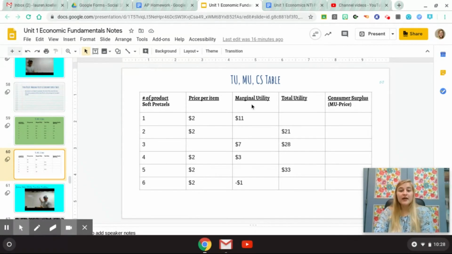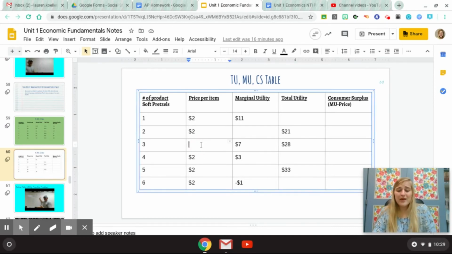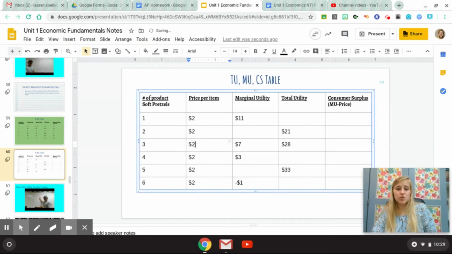So here we are in a mostly blank table. I'm going to use food again because food is my favorite example. So this time we're eating soft pretzels, and I like to imagine that they're the Mickey Mouse shaped pretzels in Disney World. If you've been there, you know. So in this setting, I'm going to eat 6 soft pretzels. And each time it looks like the price is $2, okay? The price never changes in a marginal utility table. So let's go ahead and fill that in. We know what this price is going to be. It's going to be $2.